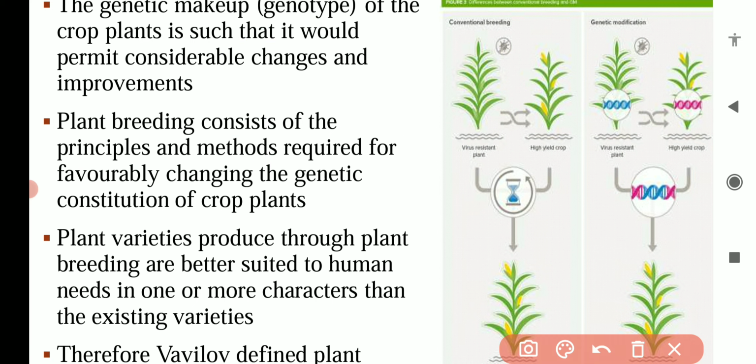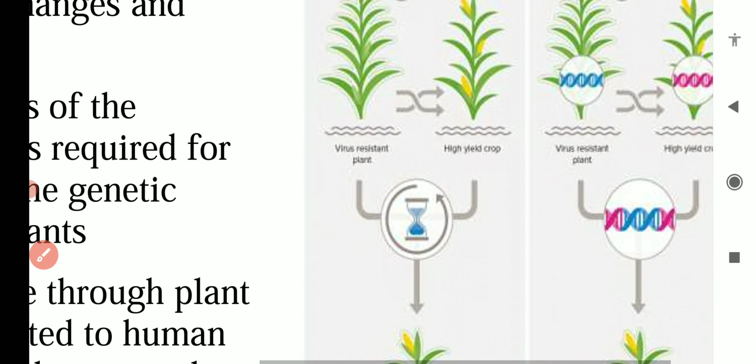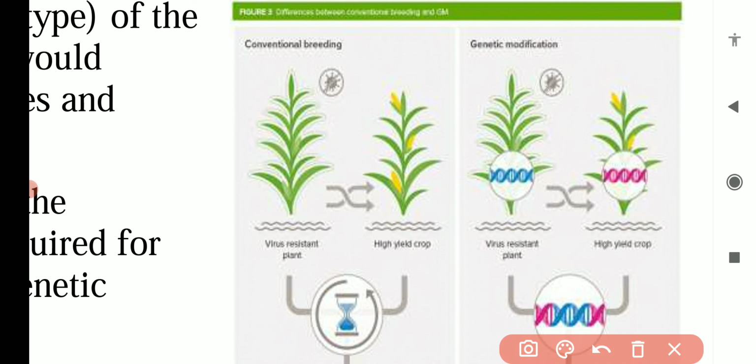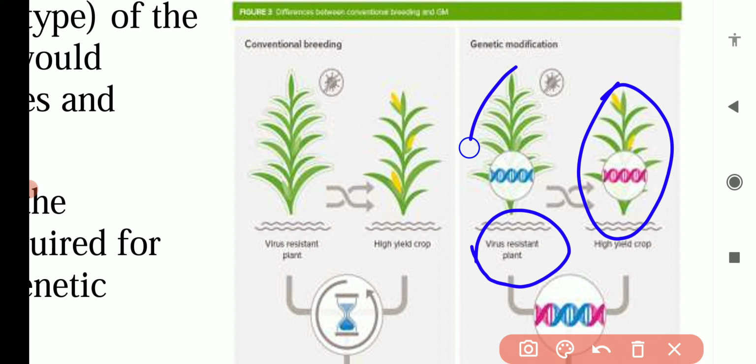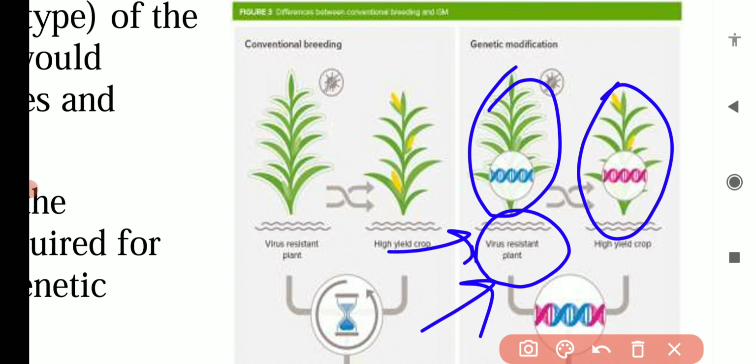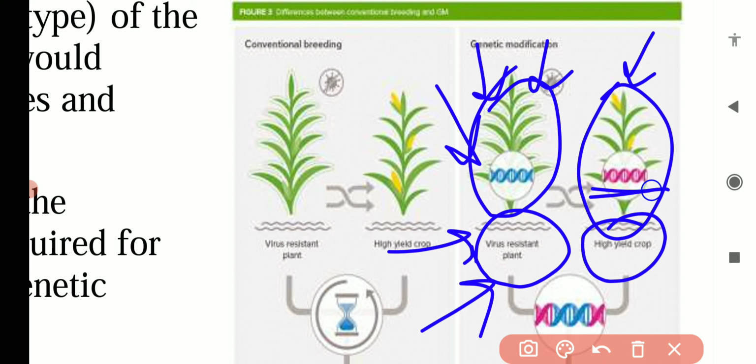For example, here you can see in this image, this is a virus resistant plant, and this is another plant of maize. This is one plant of maize in which virus resistance is there, the genes are present for virus resistance. And this is another plant which has higher yielding genes. Here the plant has the gene for virus resistance, and here the plants have genes for higher yield.